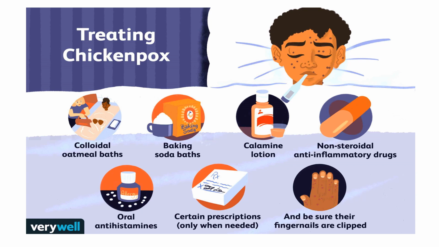So for avoiding itching and pruritus, we should use anti-allergic drugs, and we should use an emollient like calamine lotion and oatmeal baths. For fever, we can give NSAIDs, anti-inflammatory drugs like Brufen, and there is no role of any antiviral therapy.